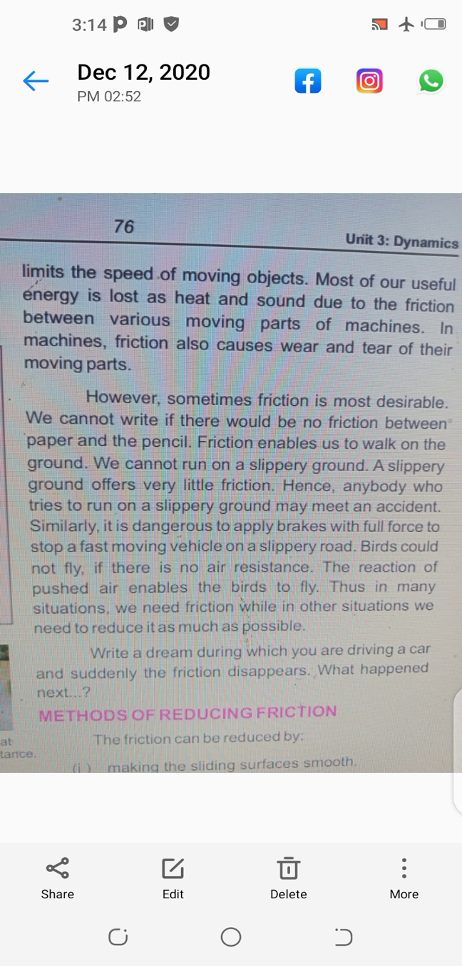Students, in the last video we discussed the disadvantages of friction. Today we will discuss the advantages of friction.